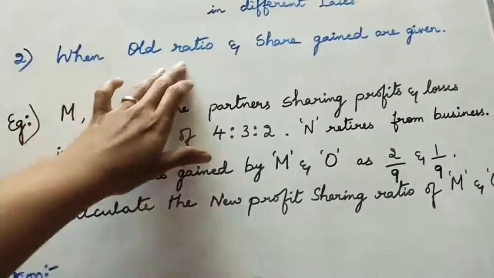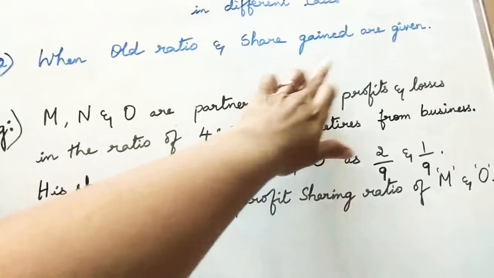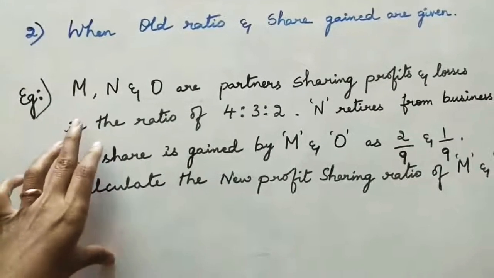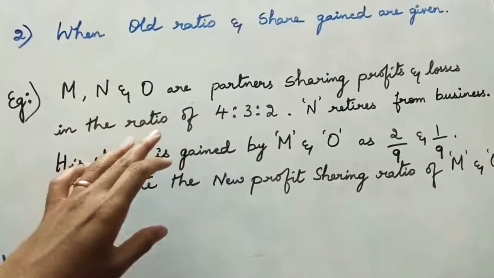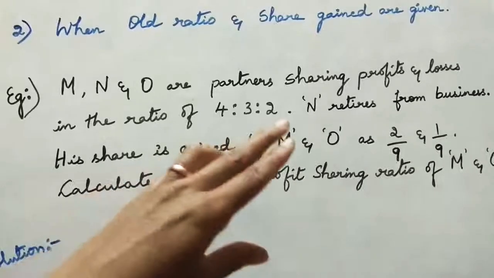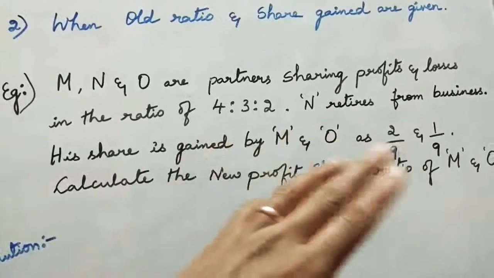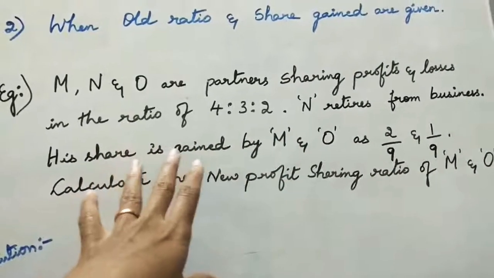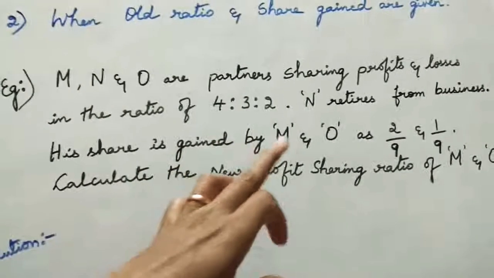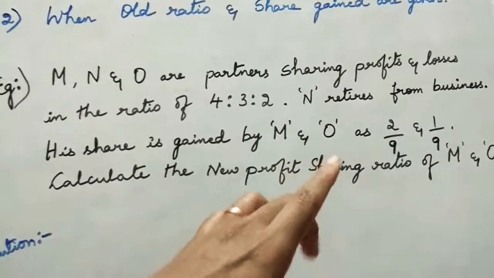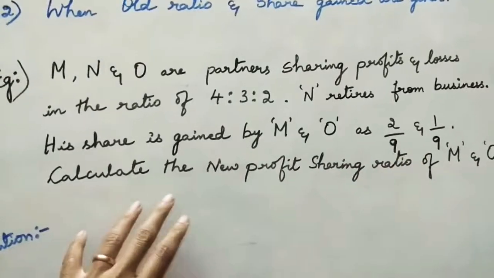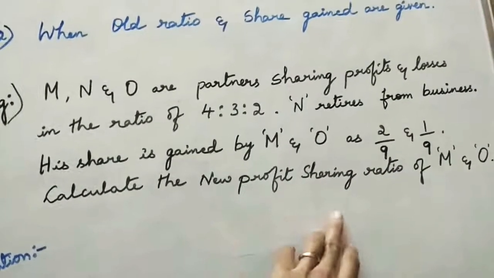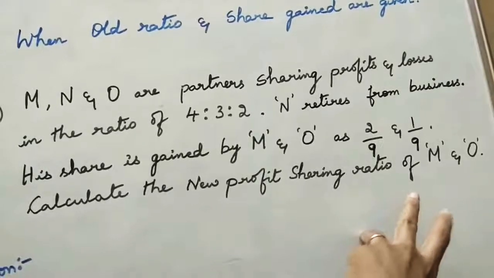Let us observe the question. M, N and O are partners sharing profit and losses in the ratio of 4:3:2. N retires from business. His share is gained by M and O as 2/9 and 1/9. Calculate the new profit sharing ratio of M and O.